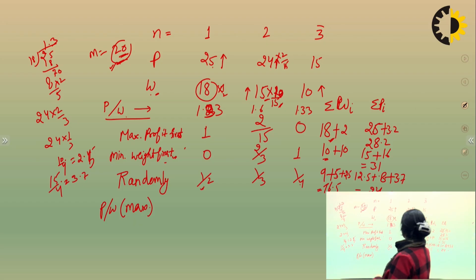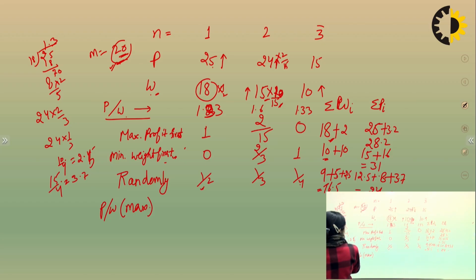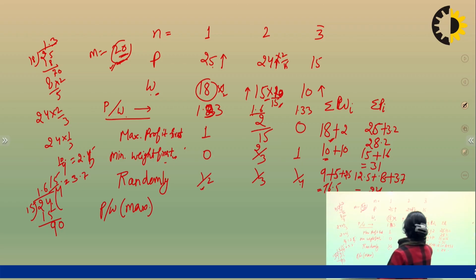And this one is 24 by 15, right? So this is 1.6. This is correct.